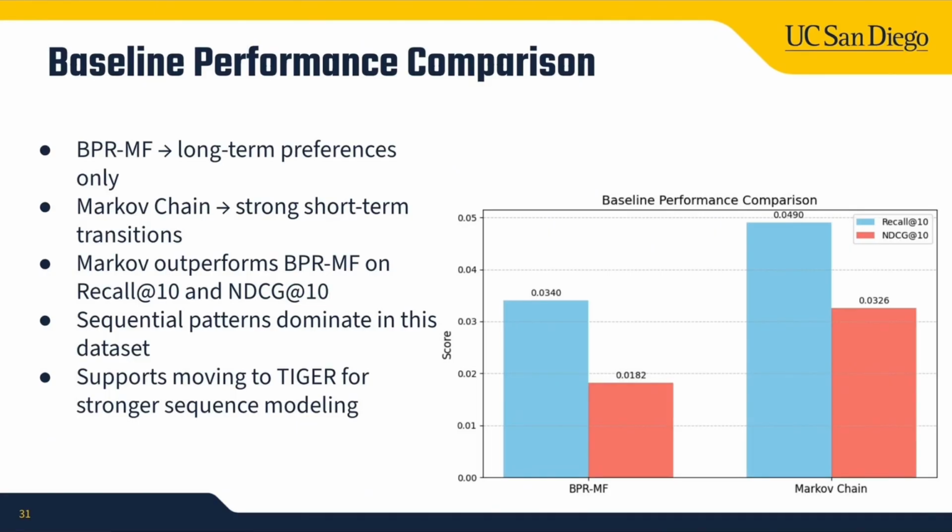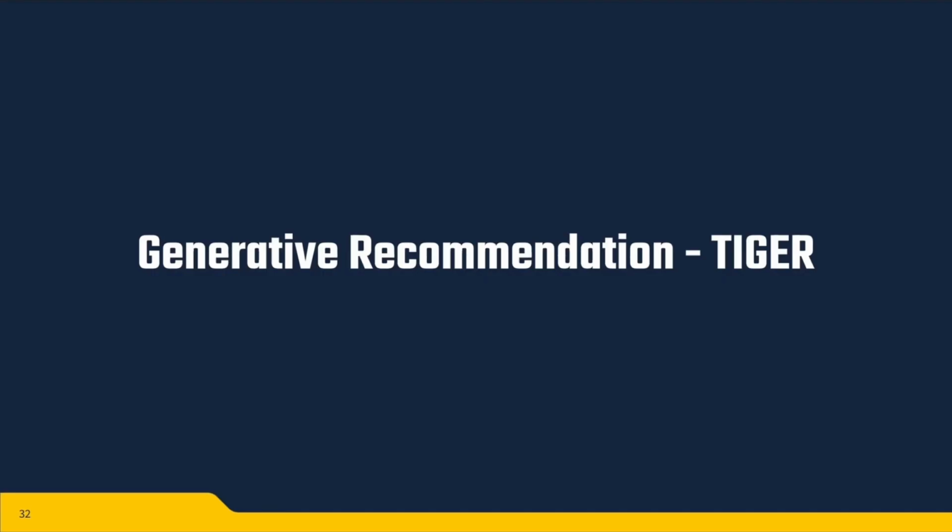This result provides a clear motivation for using a more powerful sequence-aware generative model like Tiger, which is designed to leverage these transition patterns even more efficiently. So now we'll introduce Xiaofang to explain generative recommendation Tiger.